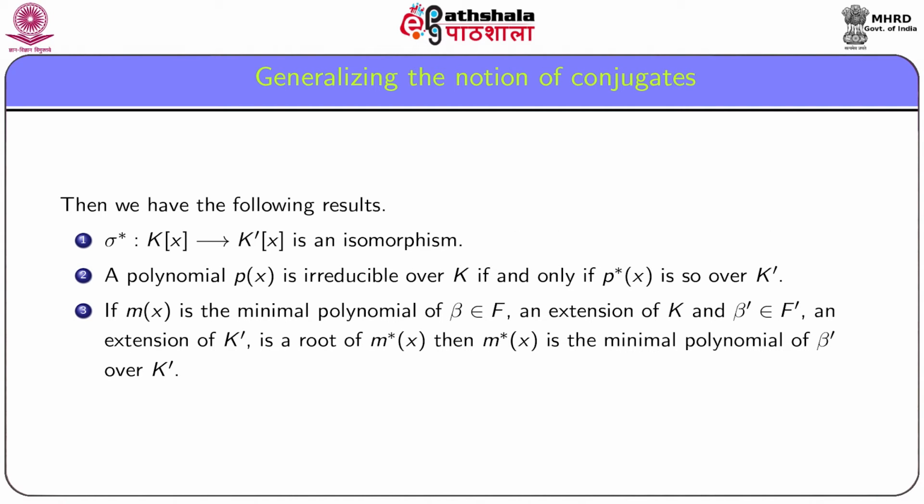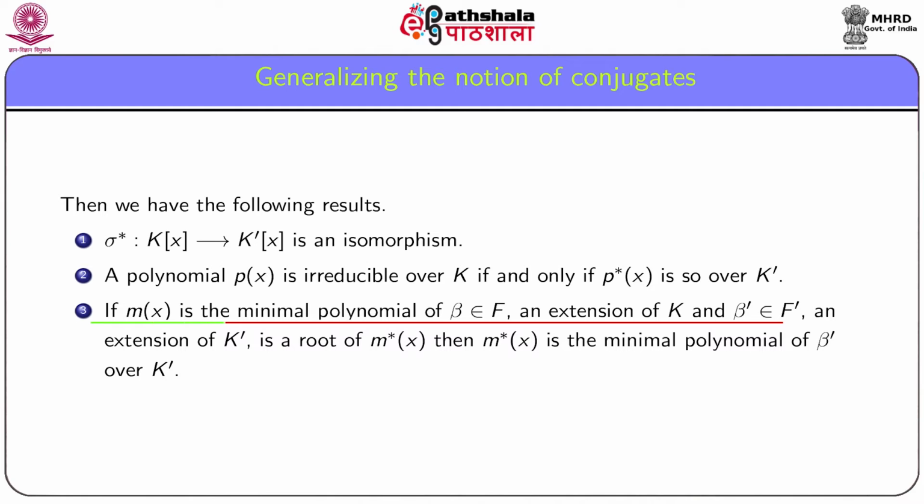Now, we show that this sigma star from the polynomial ring K[x] into the polynomial ring K dash [x] is an isomorphism, and the most important is that a polynomial P(x) is irreducible over K if and only if the corresponding polynomial P star(x) in K dash [x] is irreducible over K dash.